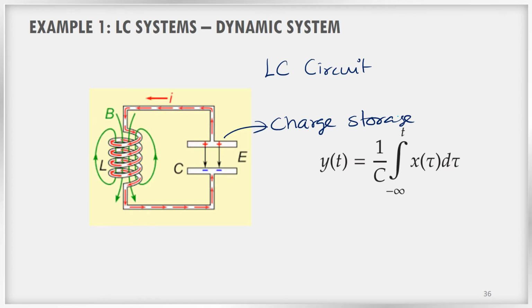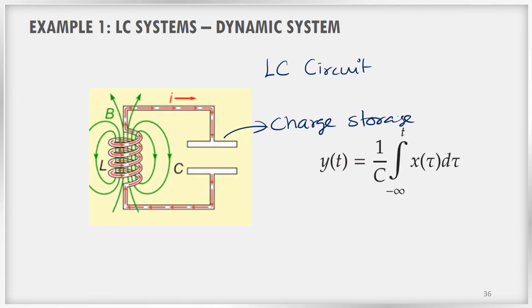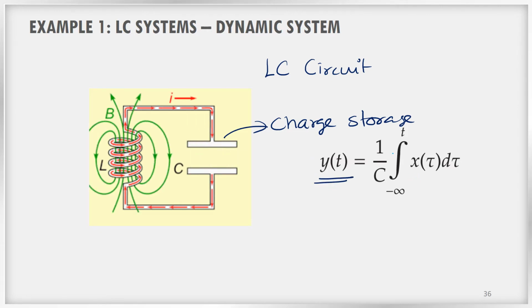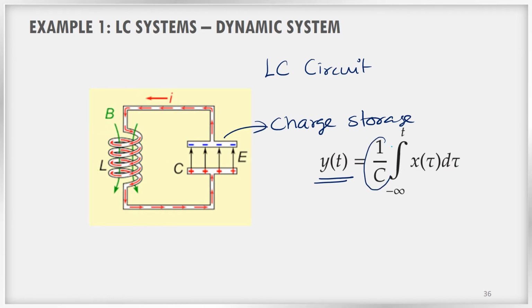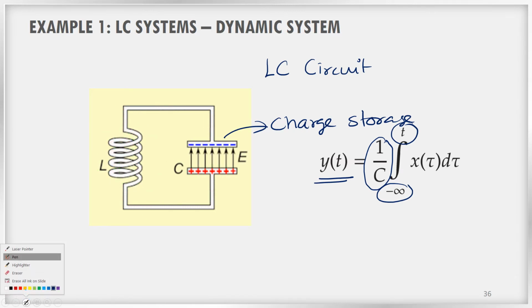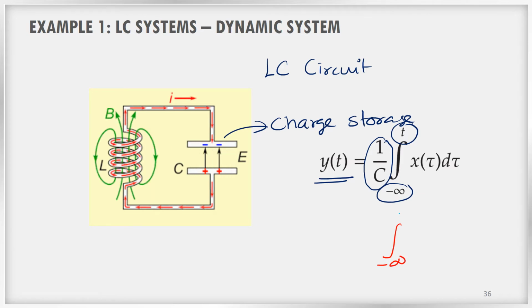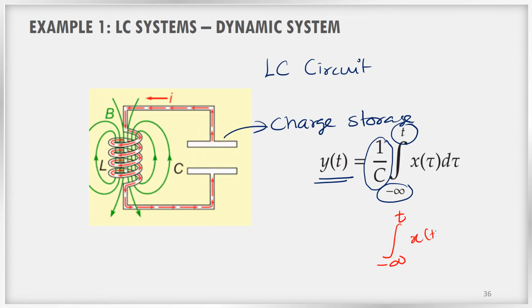Because of that reason, in the case of capacitors and inductors, we can say that the present response of the system is of course depending on the present input, but also on the past input. See, mathematically you can see the output y of t at any moment is depending on an integral. 1 by c is a constant. From where to where the integral is changing, that is very important. Here the limit of the integral is from minus infinity to t, x of t dt.